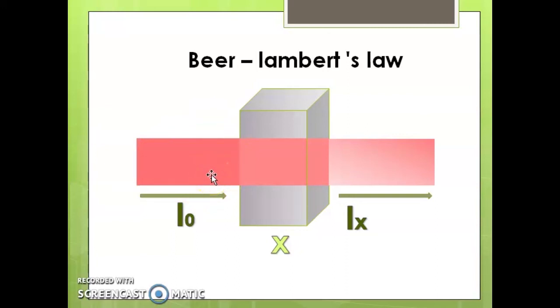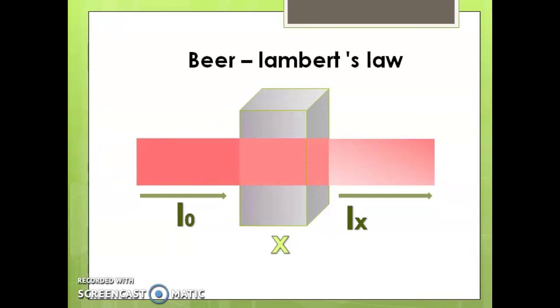Hence, at high concentration there is distinct deviation from linearity. This law does not obey at high concentration.